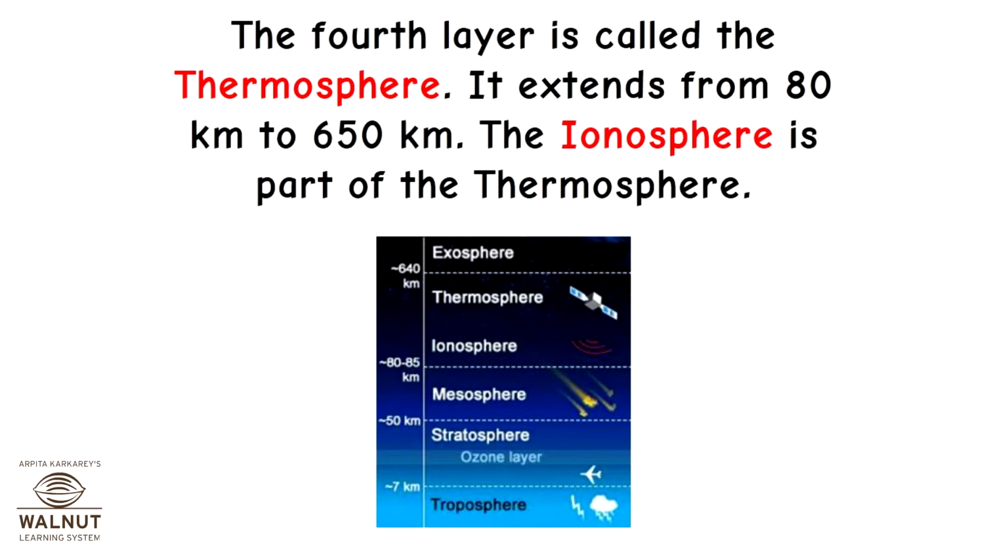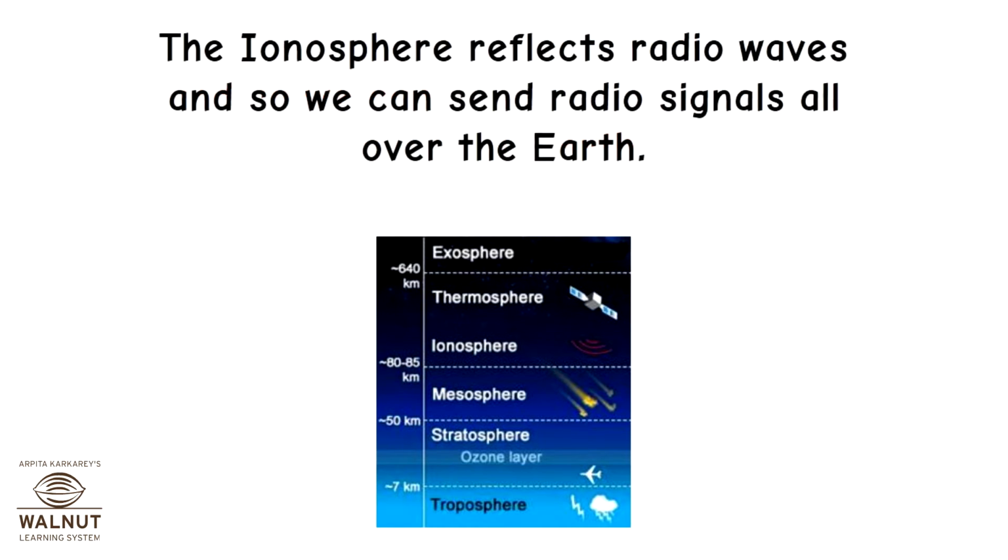The fourth layer is called the thermosphere. It extends from 80 kilometers to 650 kilometers. The ionosphere is part of the thermosphere. The ionosphere reflects radio waves and so we can send radio signals all over the earth.